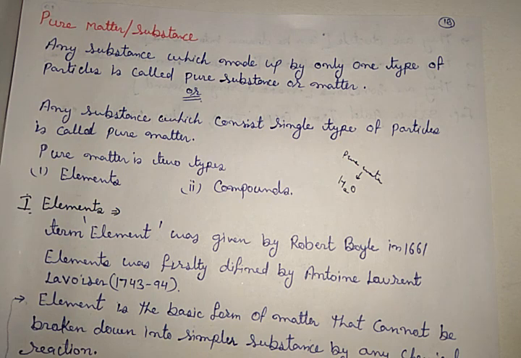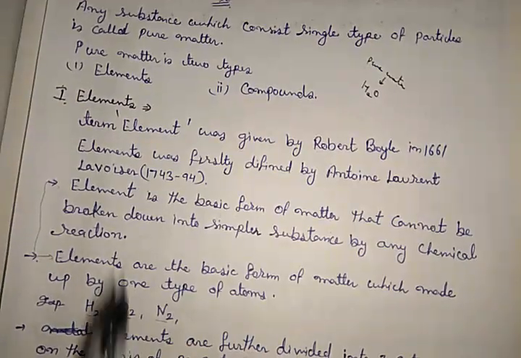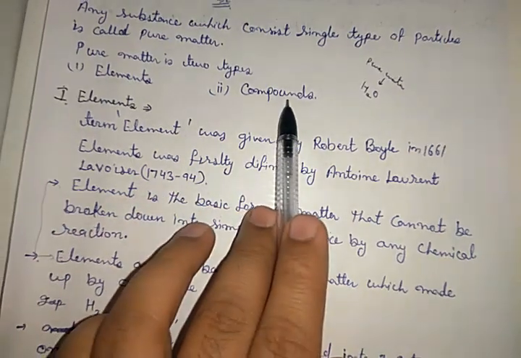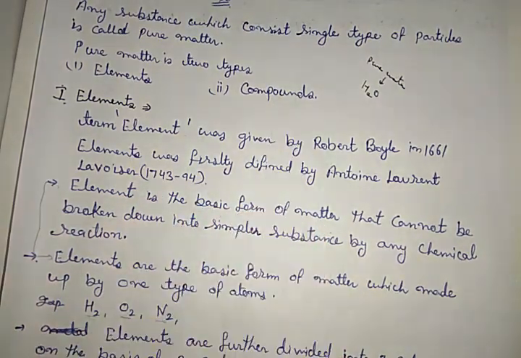If I am saying pure ghee or butter, it means all the particles are fat, nothing else is present in that. Got it?